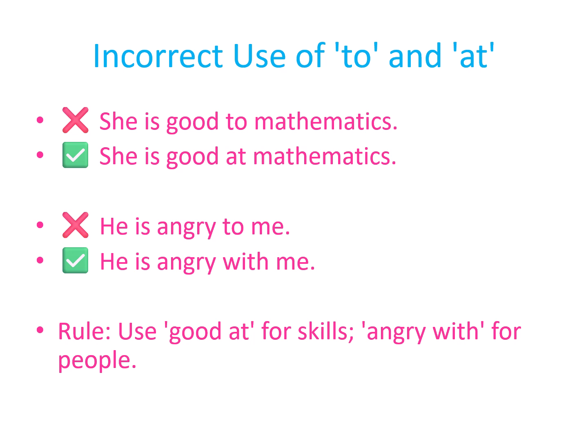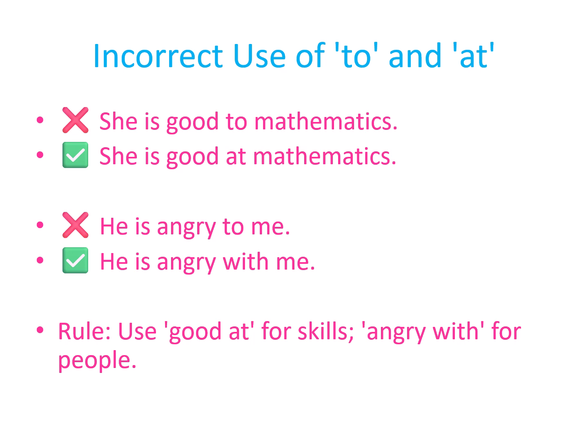Another example, "He is angry to me." Again, not quite right. The correct phrase is, "He is angry with me." When someone is upset or annoyed with a person, we use angry with. If they're upset about a situation, we say angry about. For example, "She was angry about the delay." Prepositions like at, with, about, to may seem small, but choosing the right one can make a big difference in